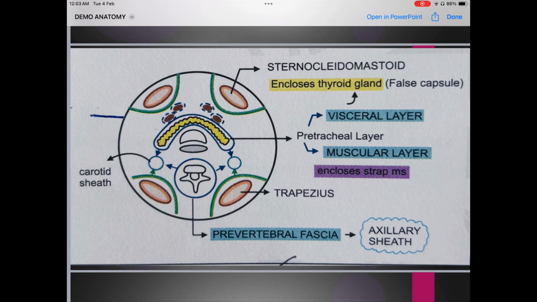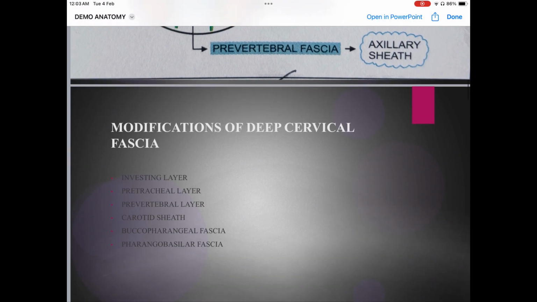Okay. And this is the diagram you're supposed to make in your exam if the question comes from deep cervical fascia. And as you can see, the two main muscles that it includes are the sternocleidomastoid and the trapezius muscles.